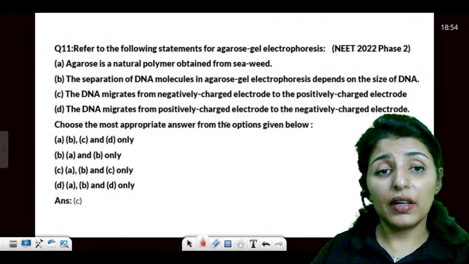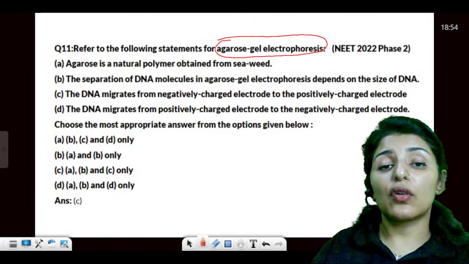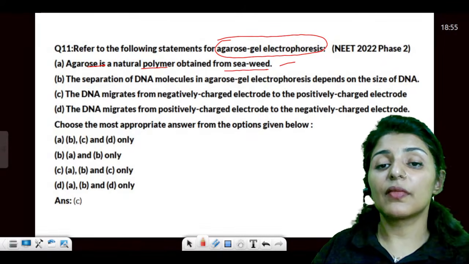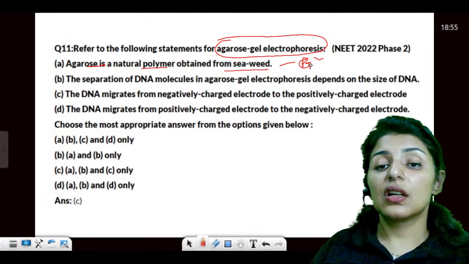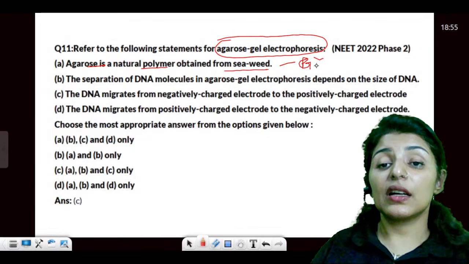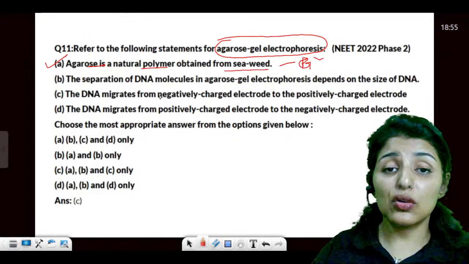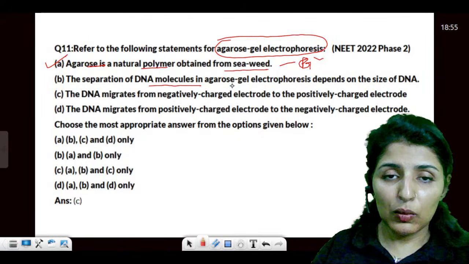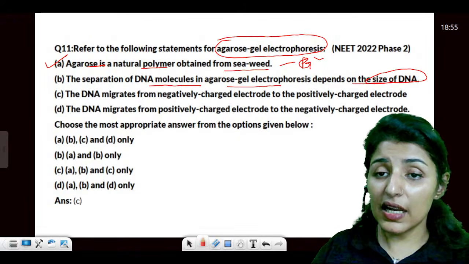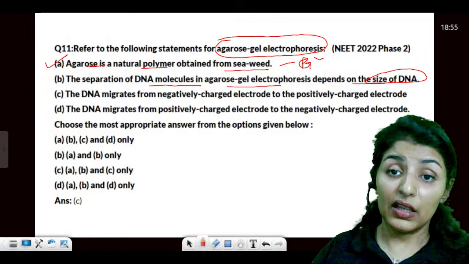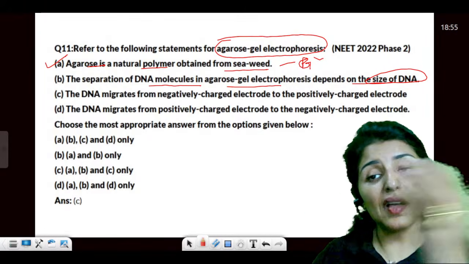Okay. Moving on now. The agarose gel electrophoresis. Agarose is a natural polymer obtained from seaweed. Can you name? It is Gelidium and Gracilaria, the red algae, right? This is true. Then the separation of DNA molecules in agarose is dependent on the size of DNA. Yes. The smaller the DNA, the faster it moves.